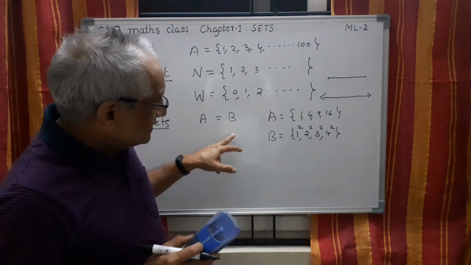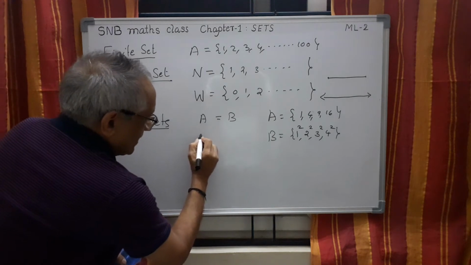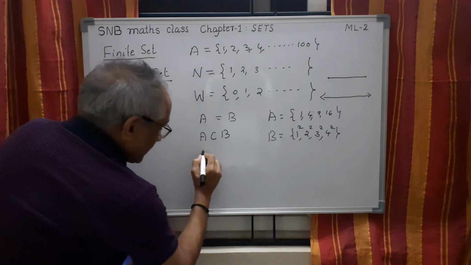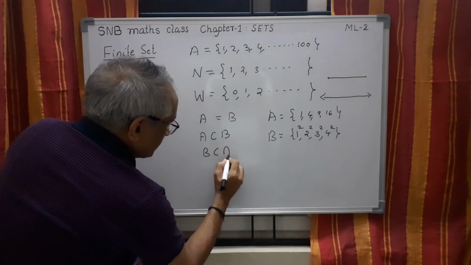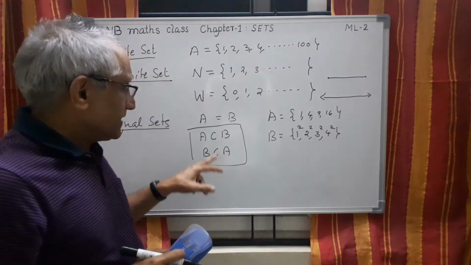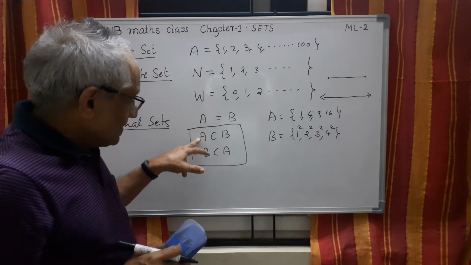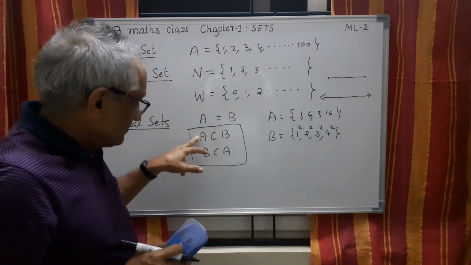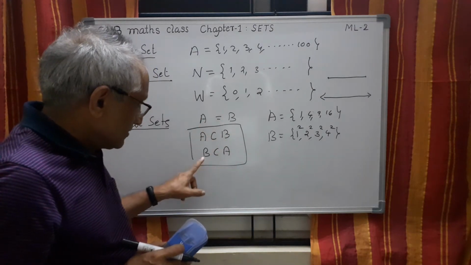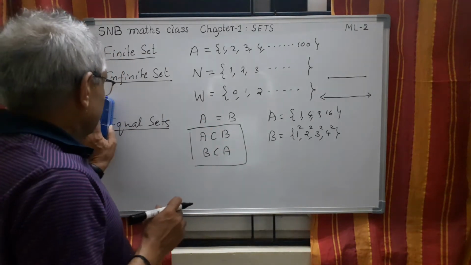Here you can connect this with subsets. When two sets are equal, what should happen is A should be a subset of B and B should be a subset of A. Logically, this is the proof. That means whenever you want to show that two sets are equal, we follow this method. A is a subset of B, that means every element of A is in B, number 1. Then every element of B is in A, which shows both are equal. So this is equal sets.